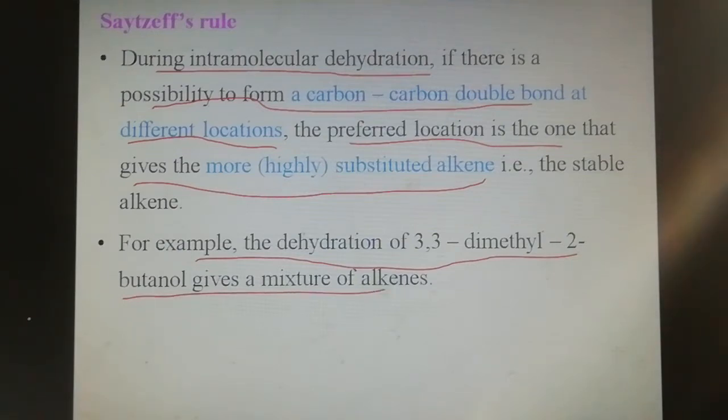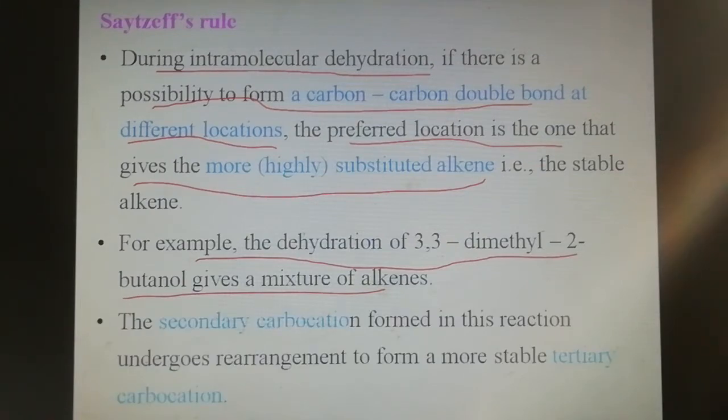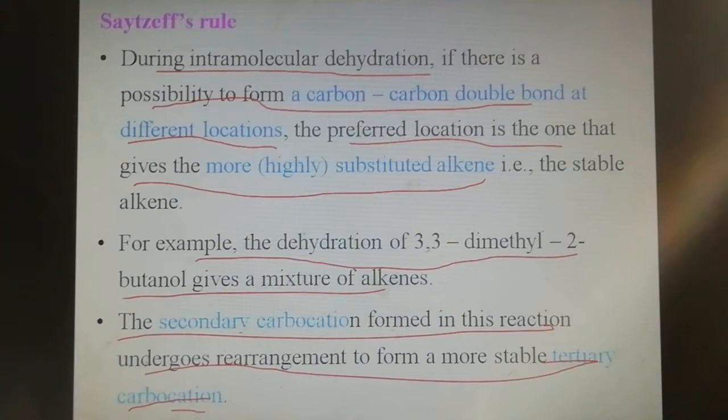The secondary carbocation formed in this reaction undergoes rearrangement to form a more stable tertiary carbocation, because a secondary carbocation is less stable than a tertiary carbocation. Now we discuss the equation for this reaction.